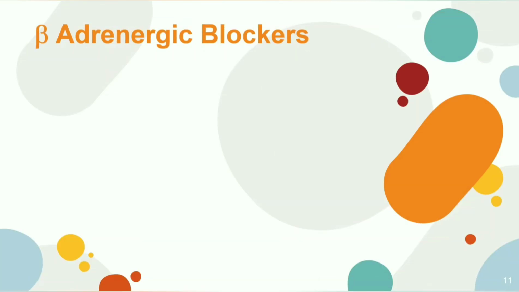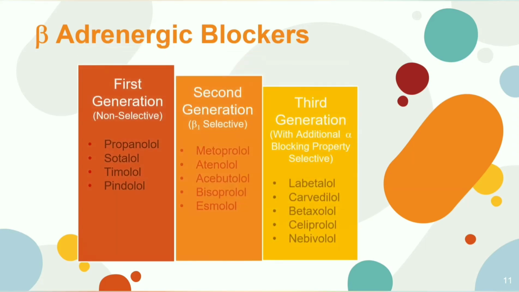Now let us learn about antiadrenergic drugs which block beta receptors. They are divided into three categories on the basis of the sequence of their discovery. The first generation beta blockers are the oldest and the non-selective beta blockers like propranolol, sotalol, timolol, pindolol. The second generation beta blockers are cardioselective beta-1 blockers. Drugs such as metoprolol, atenolol, acebutolol, bisoprolol, esmolol are included in this category.